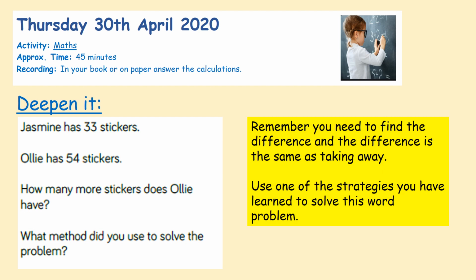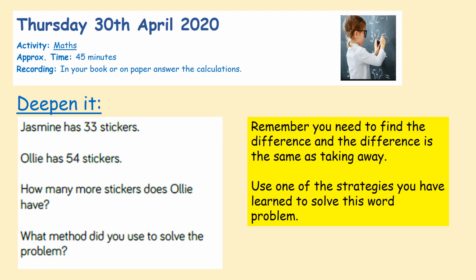So Jasmine has 33 stickers. Ollie has 54 stickers. How many more stickers does Ollie have? And what did you use to solve this problem? So a little reminder from Mrs. Mulliner. Remember, you need to find the difference, and the difference is the same as taking away. So it's always nice to count and jump up because those numbers are going to be closer together. Use one of the strategies that you've been learning this week to figure out the problem.